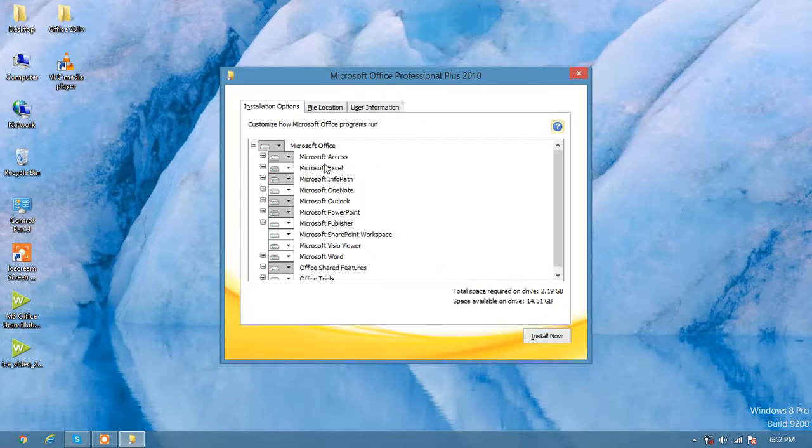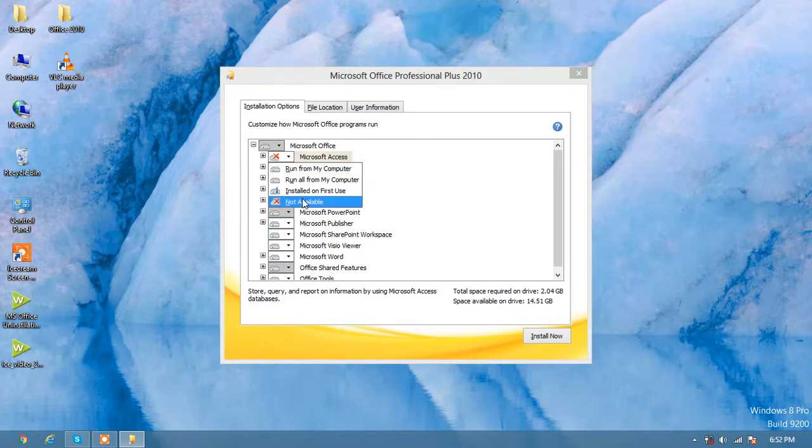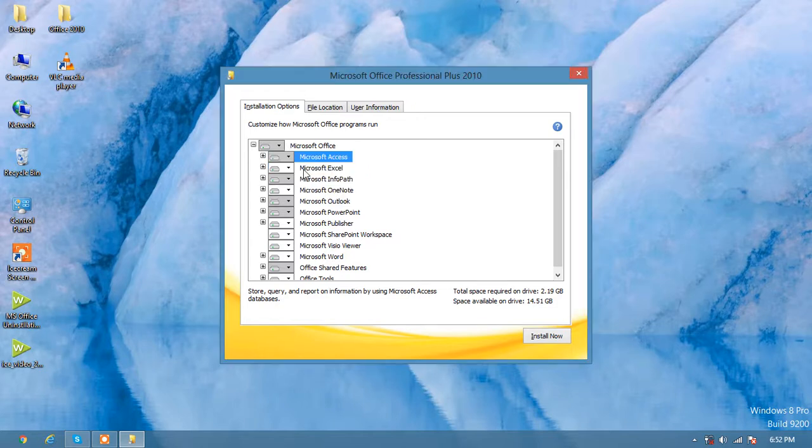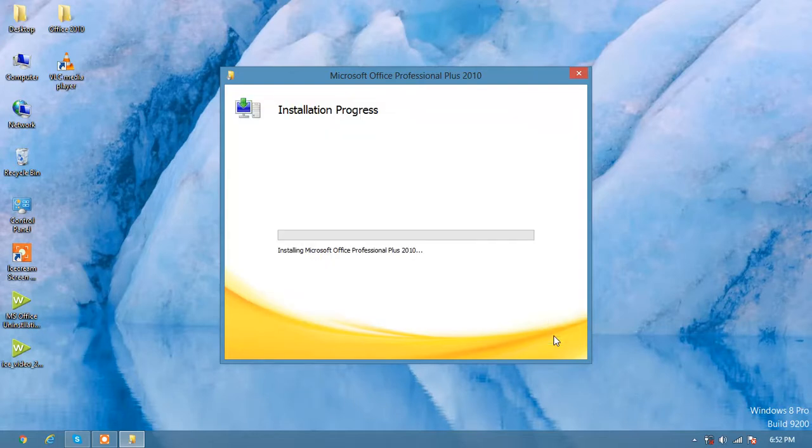Suppose you don't want Microsoft Access, you can choose not available, so it will not be installed. But for all the others, we are choosing run from computer. So click on install. Now the installation progress has started.